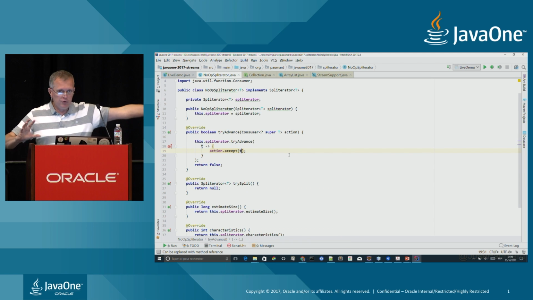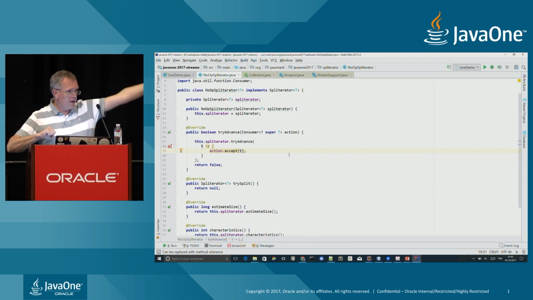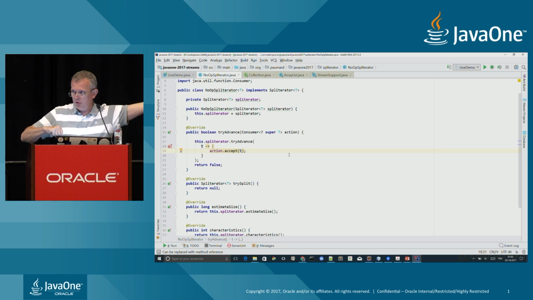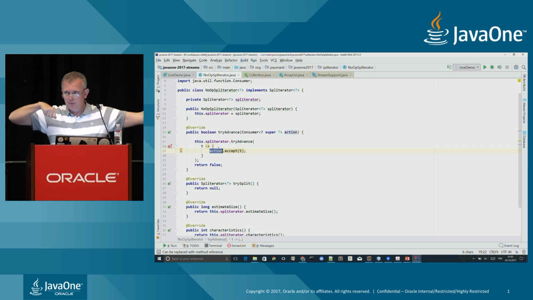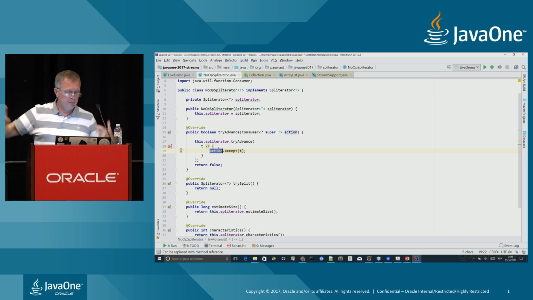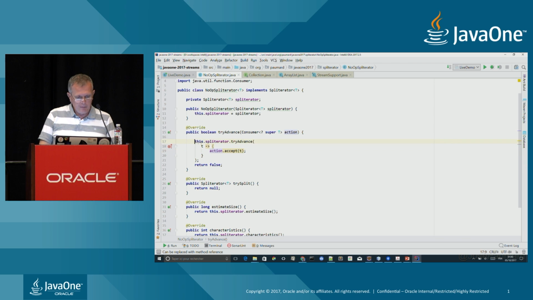Right? Here I'm not doing anything. I'm just calling the underlying spliterator, hey, do you have objects for me? If so, just call the consumer I'm giving you. And if my consumer is called, then I take the object and call the other consumer given to me with that object. And this is the way an object is transmitted from a spliterator to a stream, by calling this consumer. Now, this tryAdvance method is going to return a Boolean. I'm going to call it more.